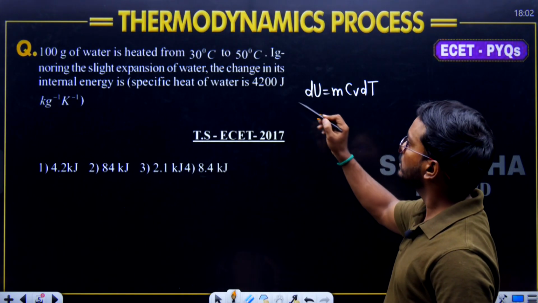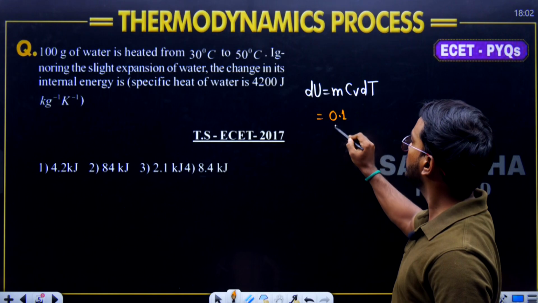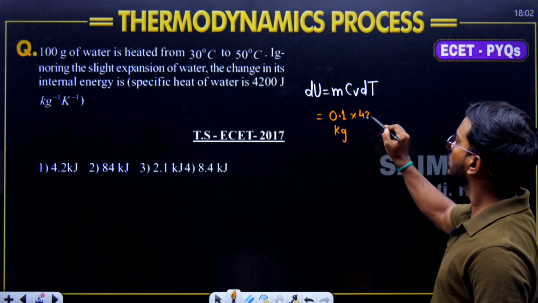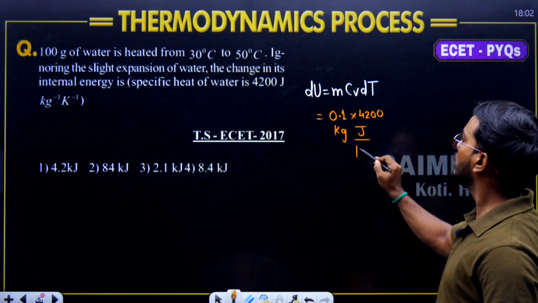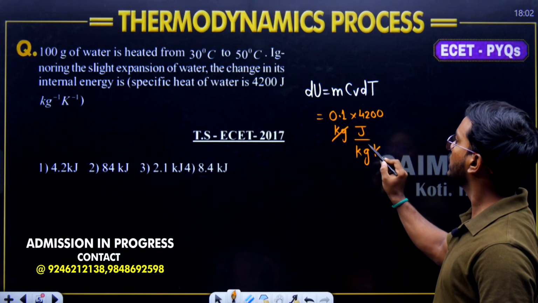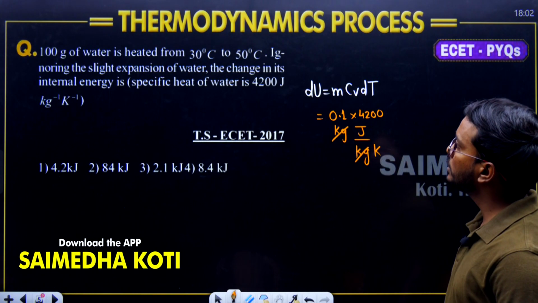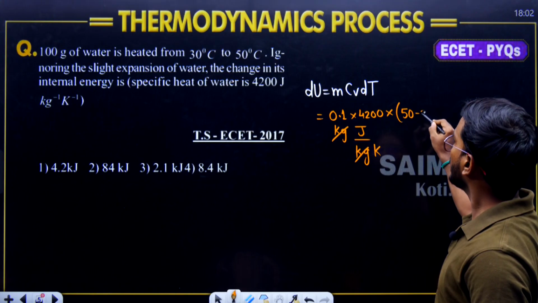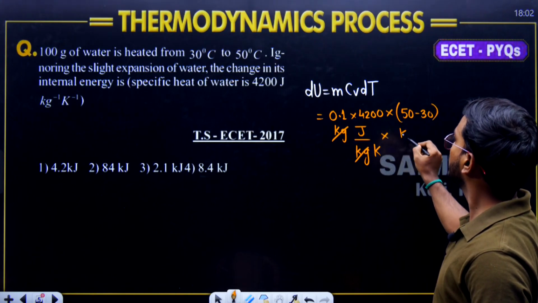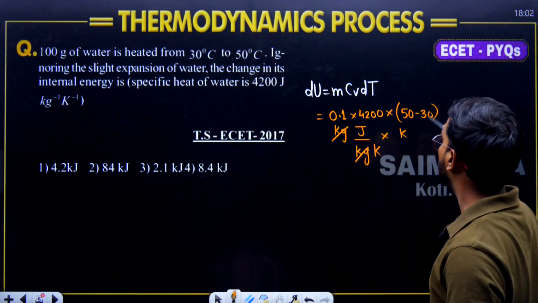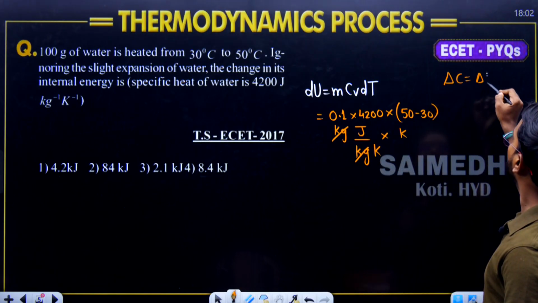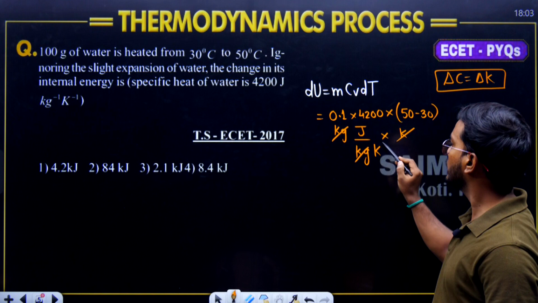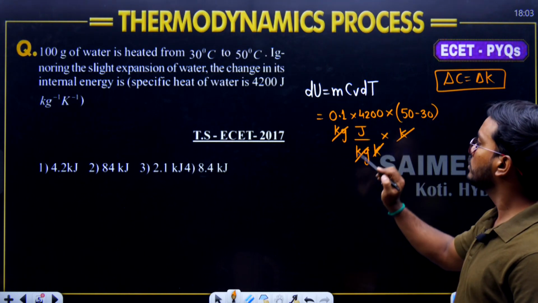Where mass is given as 100 grams, so this is 0.1 kg. Cv value, the specific heat of water, is 4200 joules per kg Kelvin, so kg gets cancelled. Finally, temperature changes from 30 to 50 degrees Celsius, so the change in temperature is 50 minus 30, that is 20 Kelvin. Because change in temperature in degree Celsius and Kelvin are both the same. If I add 273 here, it's not going to change anything because 273 gets cancelled. So Kelvin gets cancelled. Units would be in terms of joules.